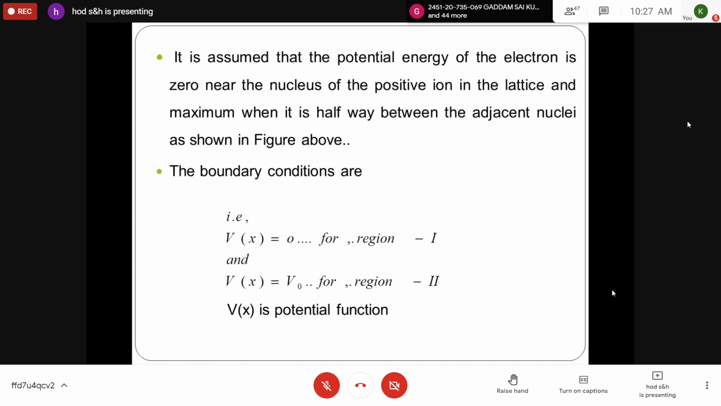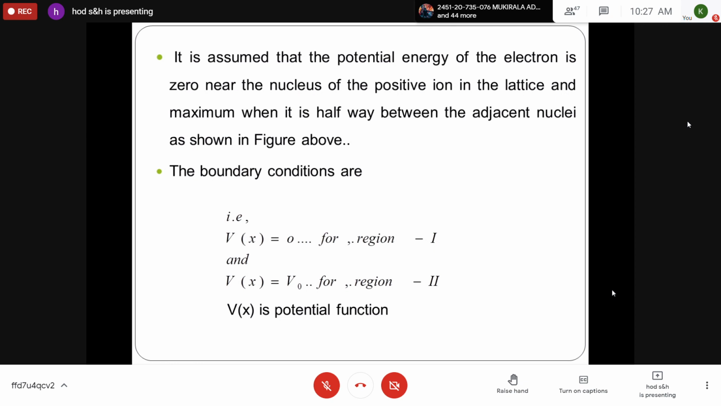So the same I have repeated here. If you want to take these points, it is assumed that the potential energy of the electron is zero near the nucleus or at the positive ion site, and it is maximum halfway between two adjacent nuclei. So the same is mathematically represented as V(x) is equal to 0 in region 1, V(x) is equal to V0 in region 2,